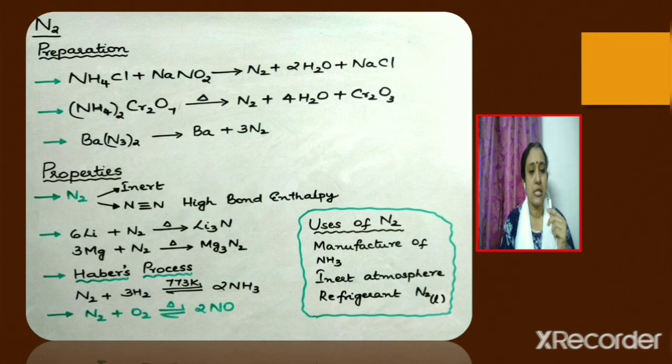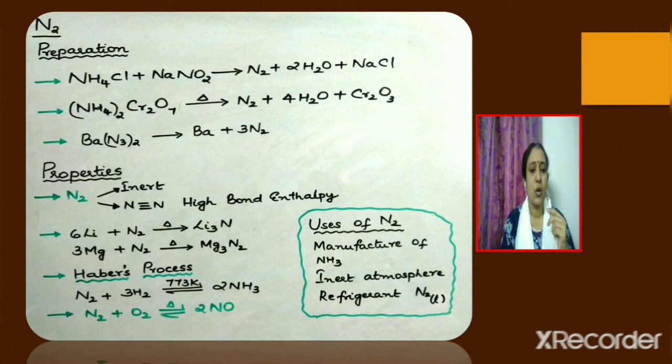We know that nitrogen is inert because a triple bond is present between the two nitrogen atoms present in the nitrogen molecule, and the triple bond is stronger, so it will be associated with a very high bond dissociation enthalpy. Nitrogen reacts with metals like lithium, magnesium. When nitrogen reacts with lithium, the product obtained is lithium nitride, whereas when magnesium reacts with nitrogen, the product obtained is magnesium nitride. You know what is Haber process? It is used for the manufacture of ammonia. Ammonia is manufactured by the reaction of nitrogen with hydrogen at a temperature of 773 Kelvin. Nitrogen can react with oxygen and it can form NO.